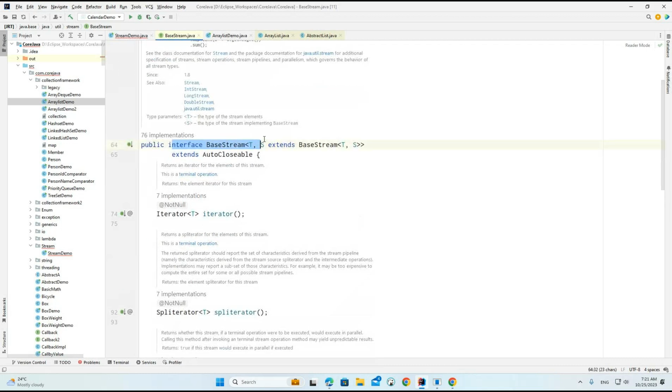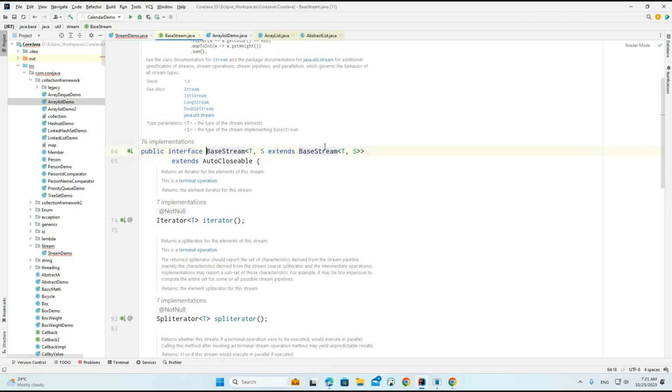And what we understand is, the BaseStream is basically a generic concept. Here we are providing T and S, and internally if you observe, it is extending from this particular BaseStream. So what is the BaseStream here? This is the sequence. Whenever we provide this S, it should extend from the BaseStream. So this is very important.